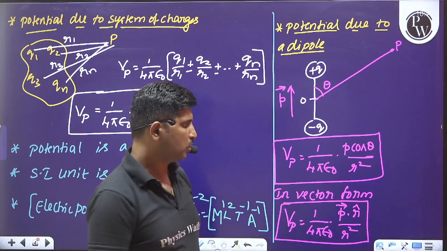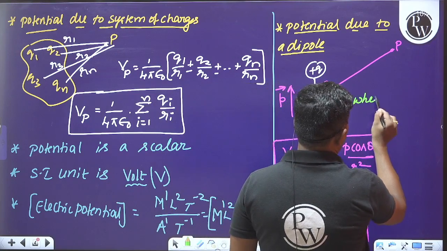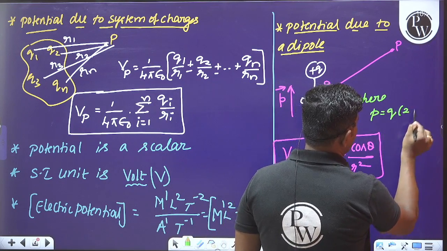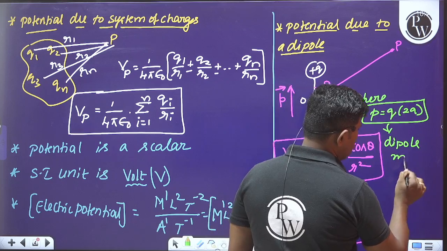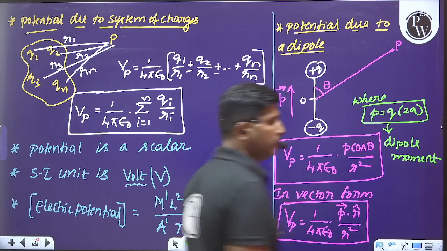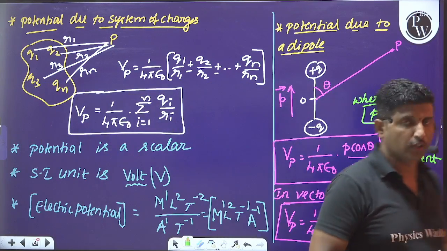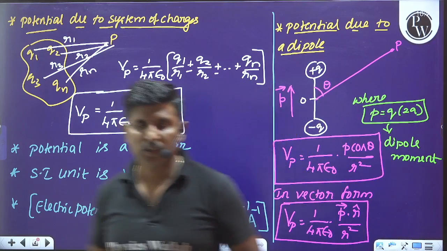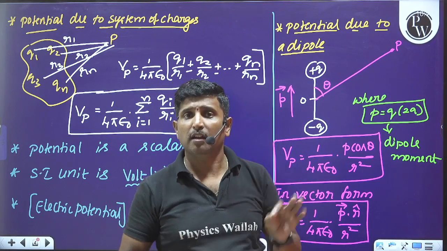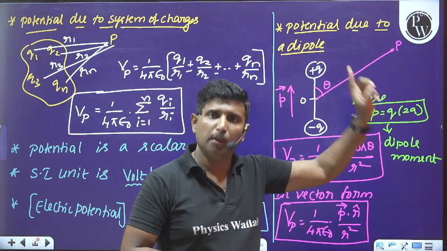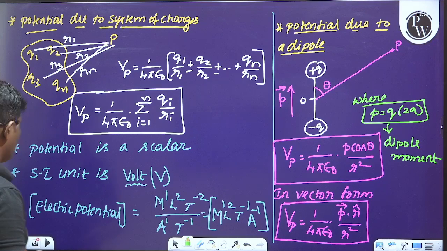So I hope you understood this point clearly. What is P? P is called the dipole moment, where P is equal to q into 2a. Is it clear? I hope you are understanding each and every point here. That is the electrostatic potential due to a point charge, due to a system of charges, and due to a dipole at any point. What is theta? Theta is the angle made by the line joining the point P and the center of the dipole with the dipole moment.